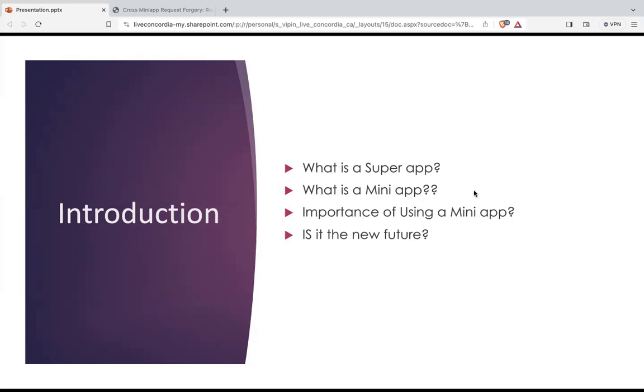Mini apps may not only communicate with their backend as in a traditional web app, but also need similar cross mini application communication. So is it a new feature? Yes, we can say that the mini application is basically a new feature, because inside a bigger application, a super application, we have a lot of applications. So it will be easier for us to communicate, to develop applications, and it's really user friendly.